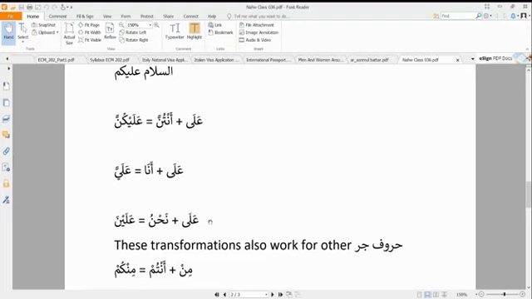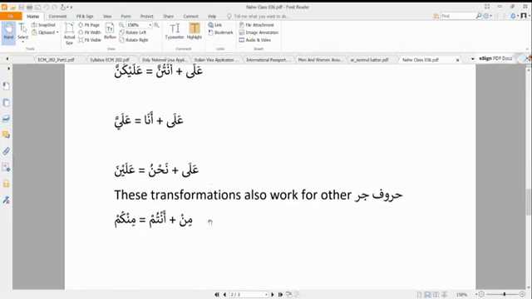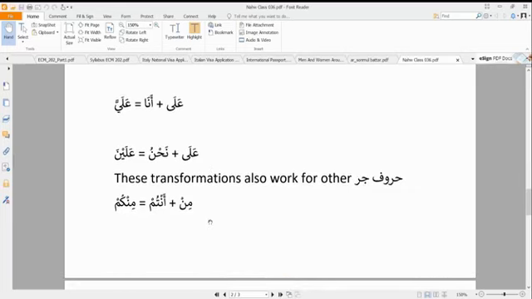So these forms are exactly the same forms that they take when they are in nasb case. We should also know that in this transformation, we only used ala as an example. It is going to happen exactly the same way, generally, for the most part, for the other huruf al-jar.